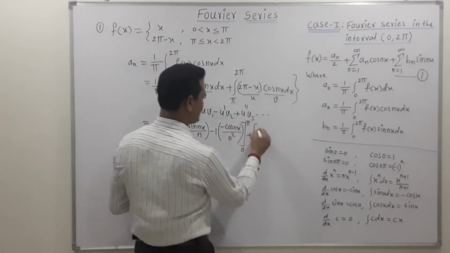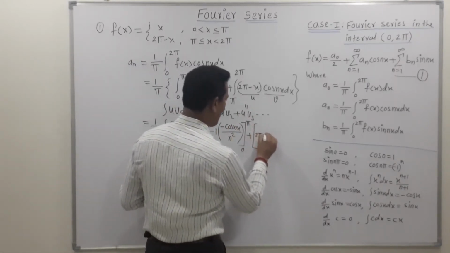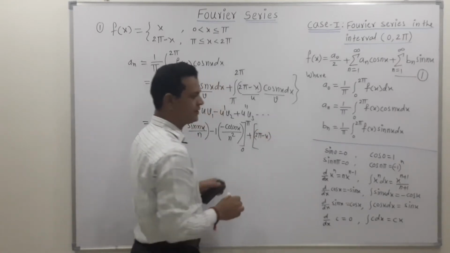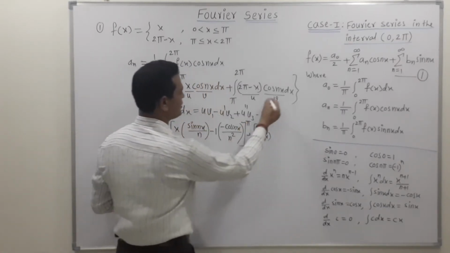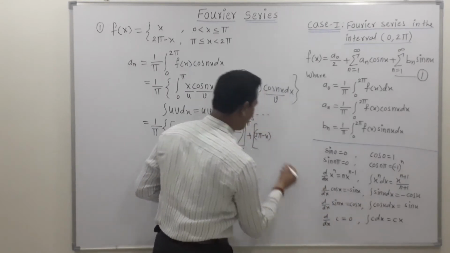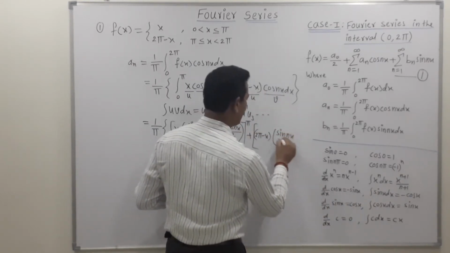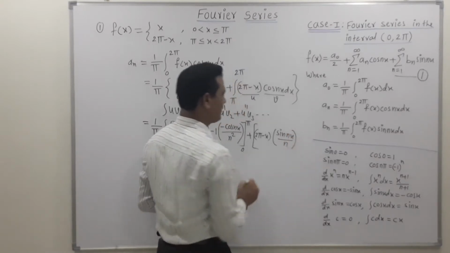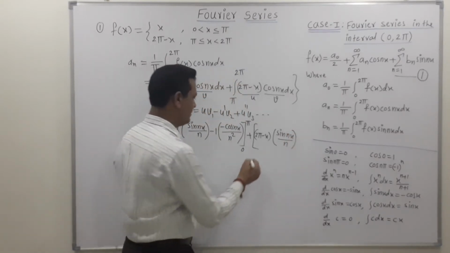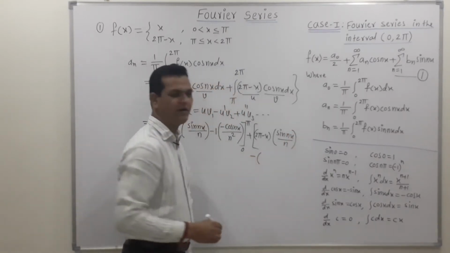Now, friends, the first term is 2 pi minus x. Then v1, the integration of cos, is sine, so we can write this as sine of nx upon n, first term times integration of second, minus derivative of first.